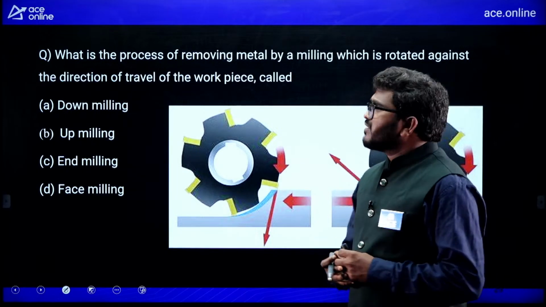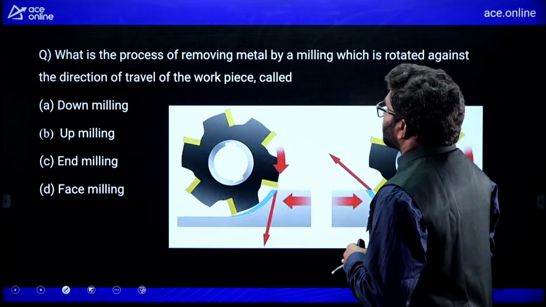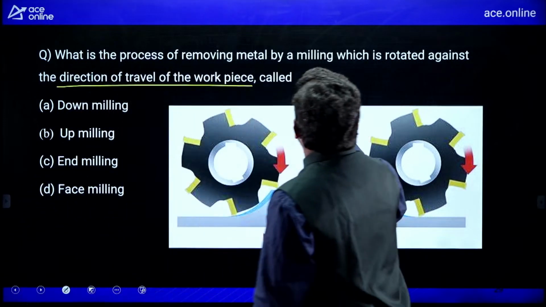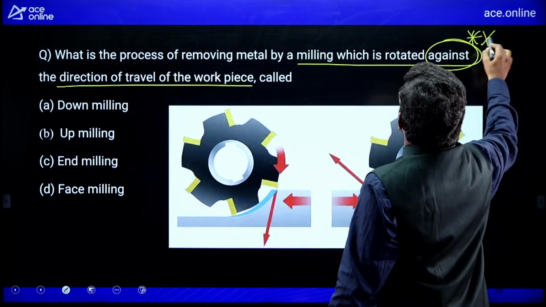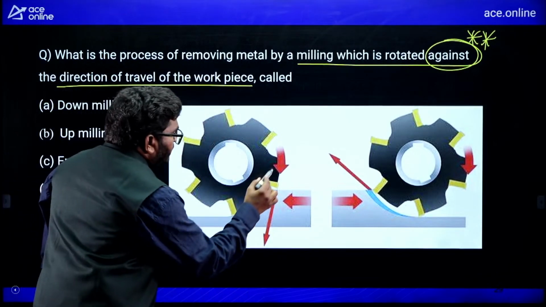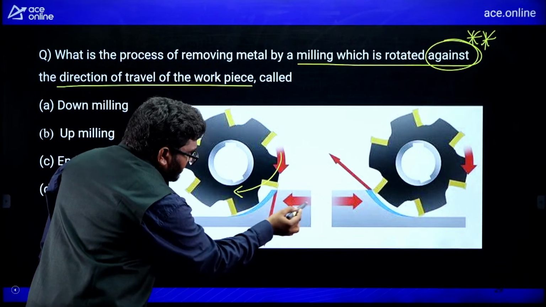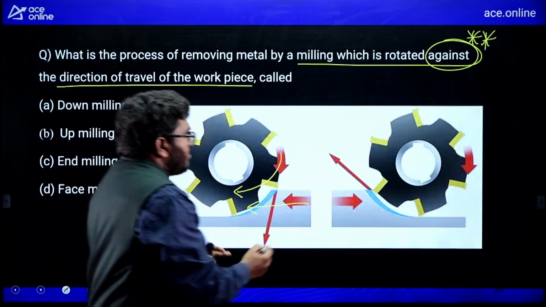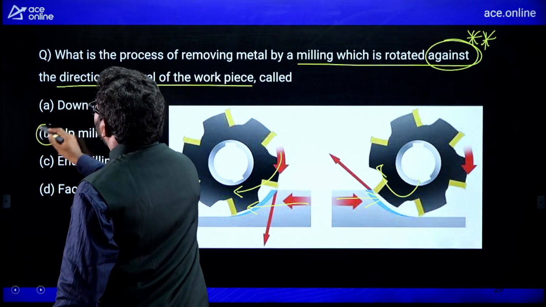Next, another question. What is the process of removing metal by a milling cutter which is rotated against the direction of travel of the workpiece? Remember, the cutter is rotated against the travel. Now, if you observe carefully, in the case of down milling, the cutter and the workpiece are moving in the same direction. But in the other case, the cutter is rotating in the opposite direction of the workpiece. So up milling is the correct answer.